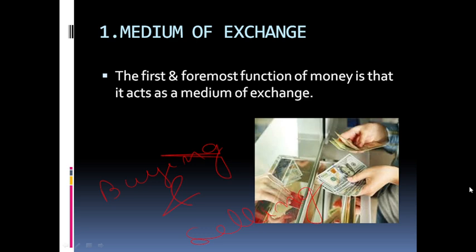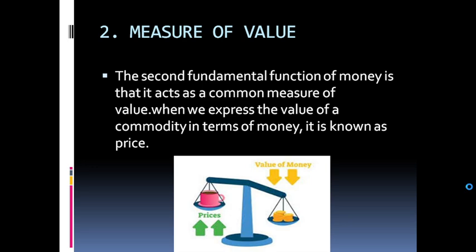Okay, today whatever we are buying, in exchange we are paying money. If we are buying ice cream, in return you are paying money. If you are buying a burger, if you are buying a pizza, in return you are paying money. So all the transactions in today's world are exchanged in terms of money, which is a very good advantage over the barter system. So money acts as a what? Medium of exchange.